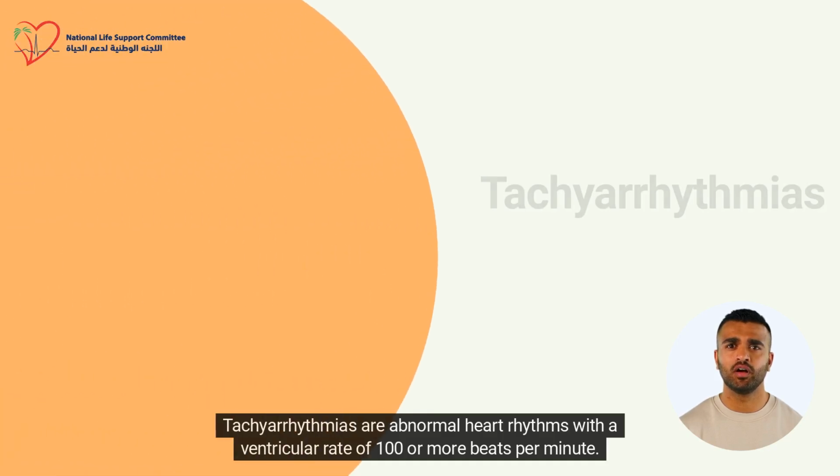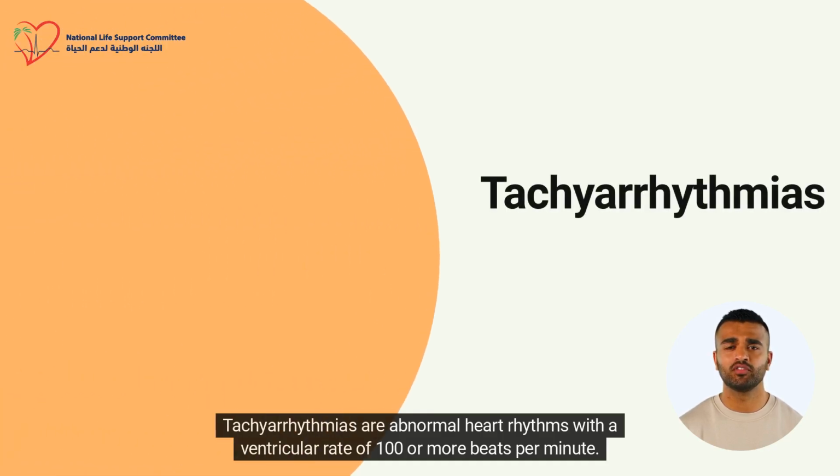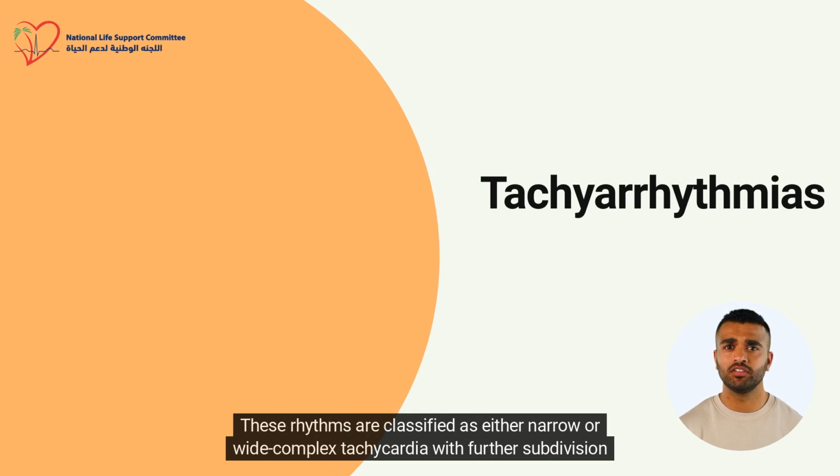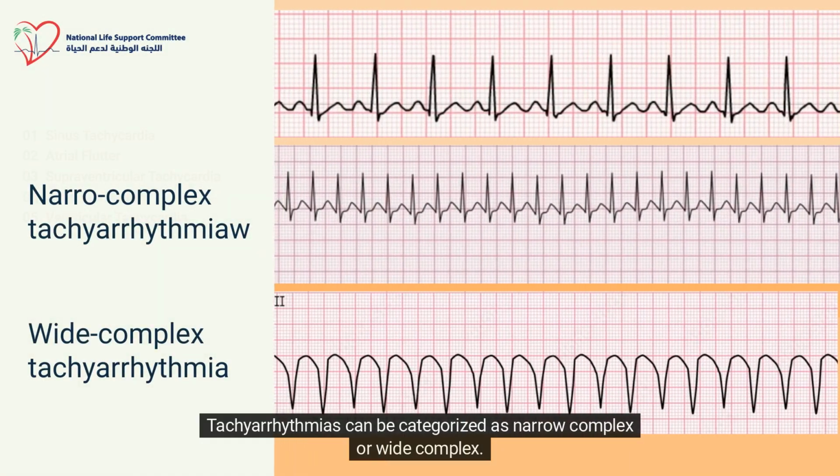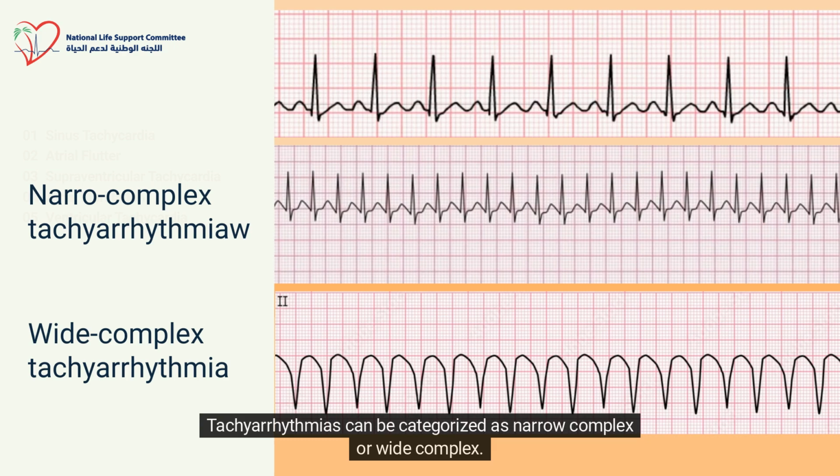Tachyarrhythmias are abnormal heart rhythms with a ventricular rate of 100 or more beats per minute. These rhythms are classified as either narrow or wide complex tachycardia with further subdivision into regular or irregular rhythm. Tachyarrhythmias can be categorized as narrow complex or wide complex.